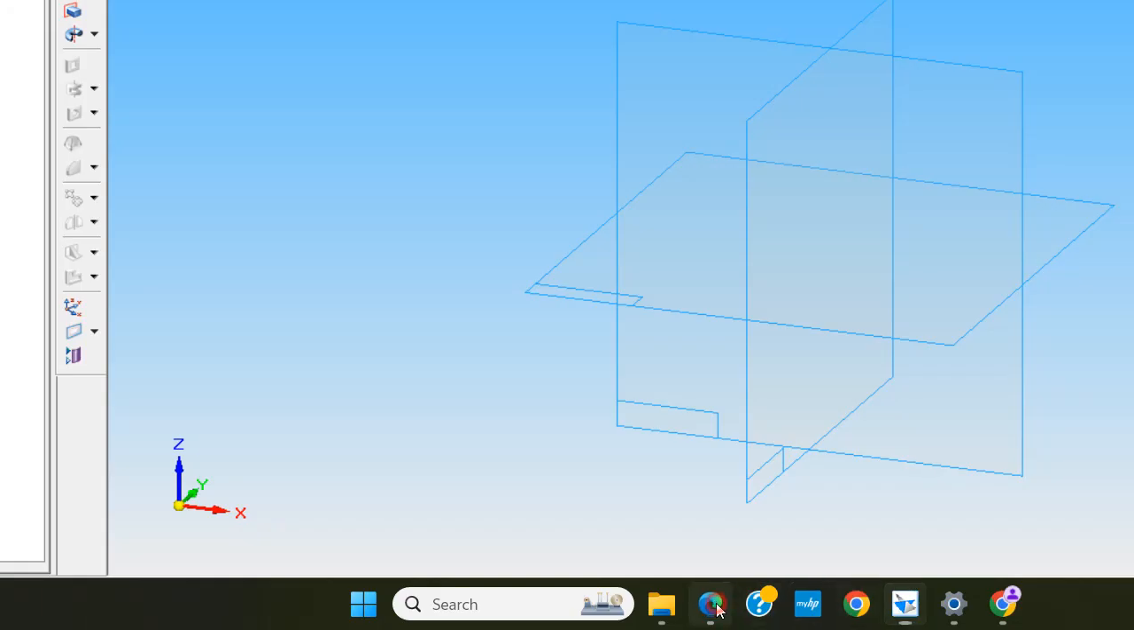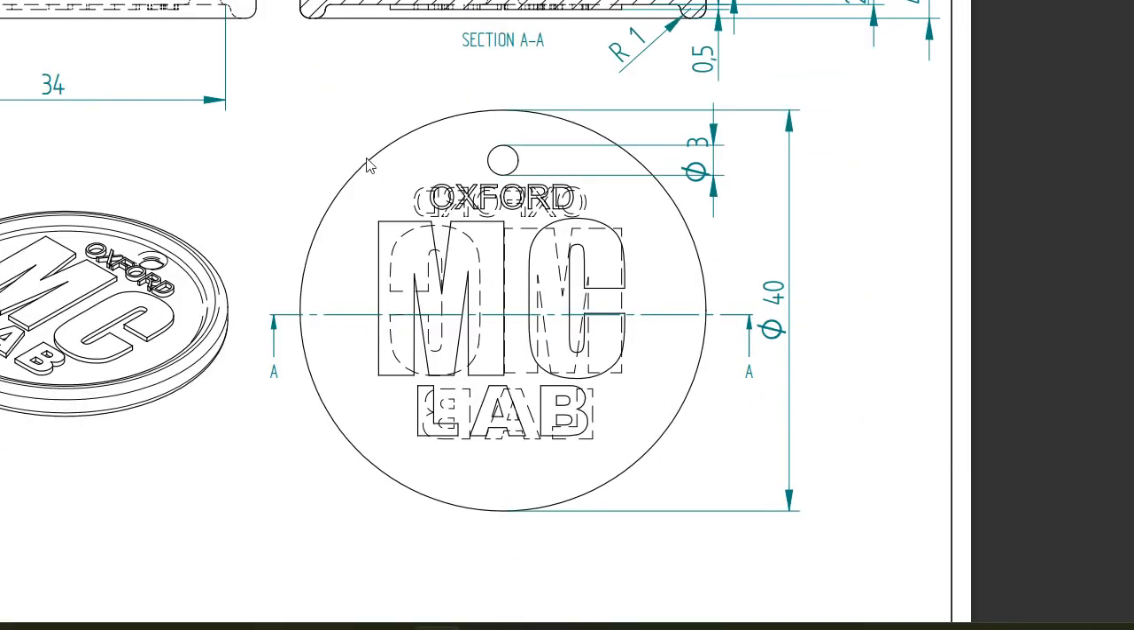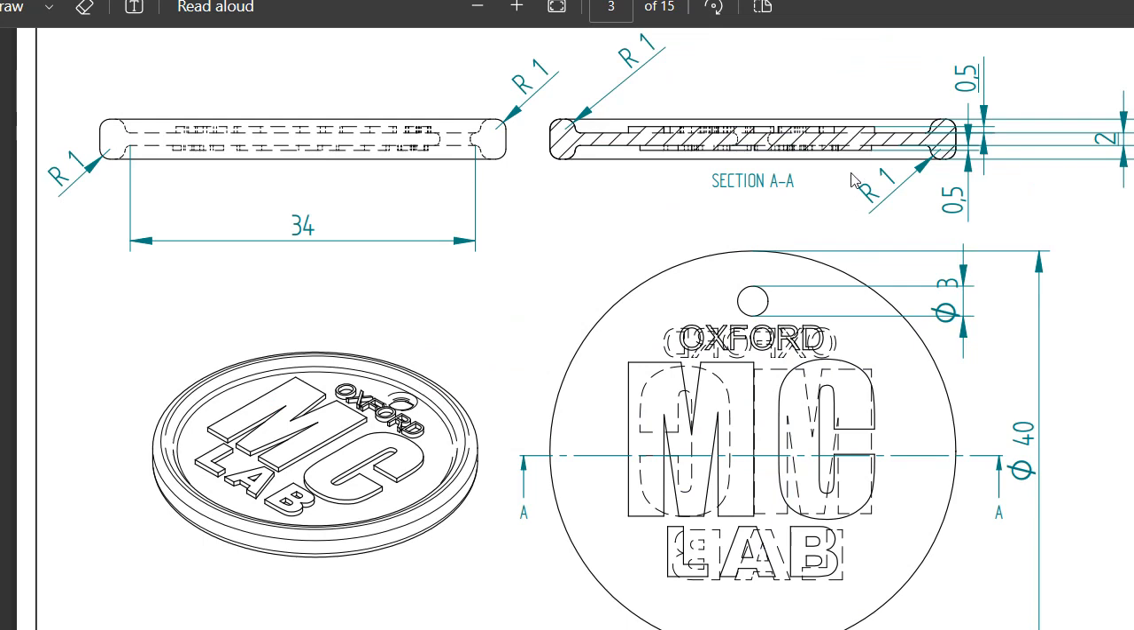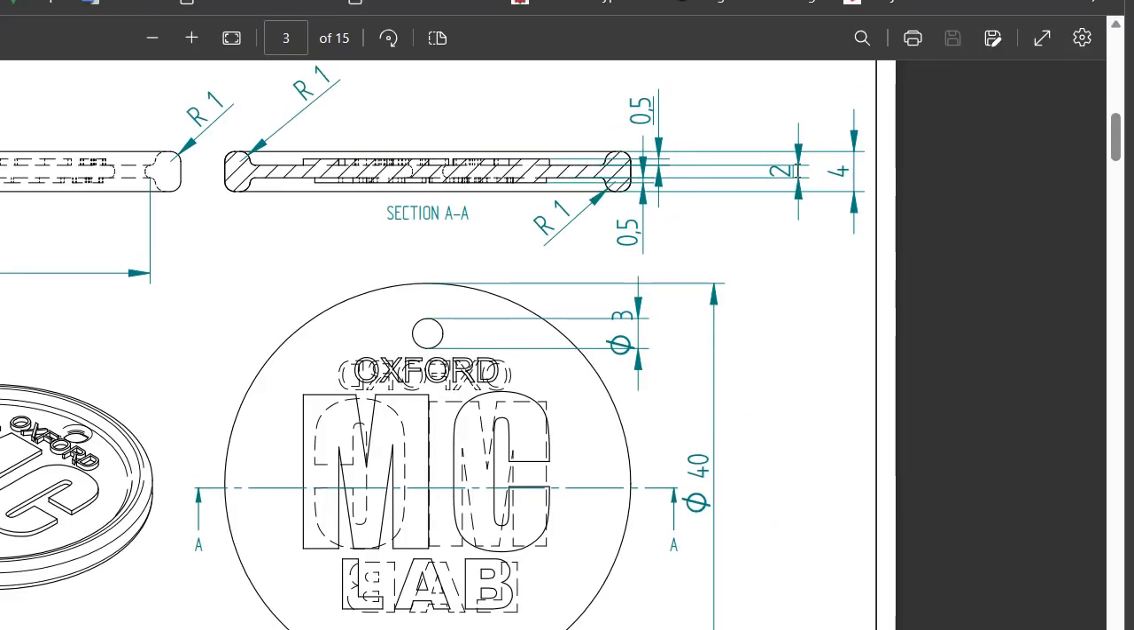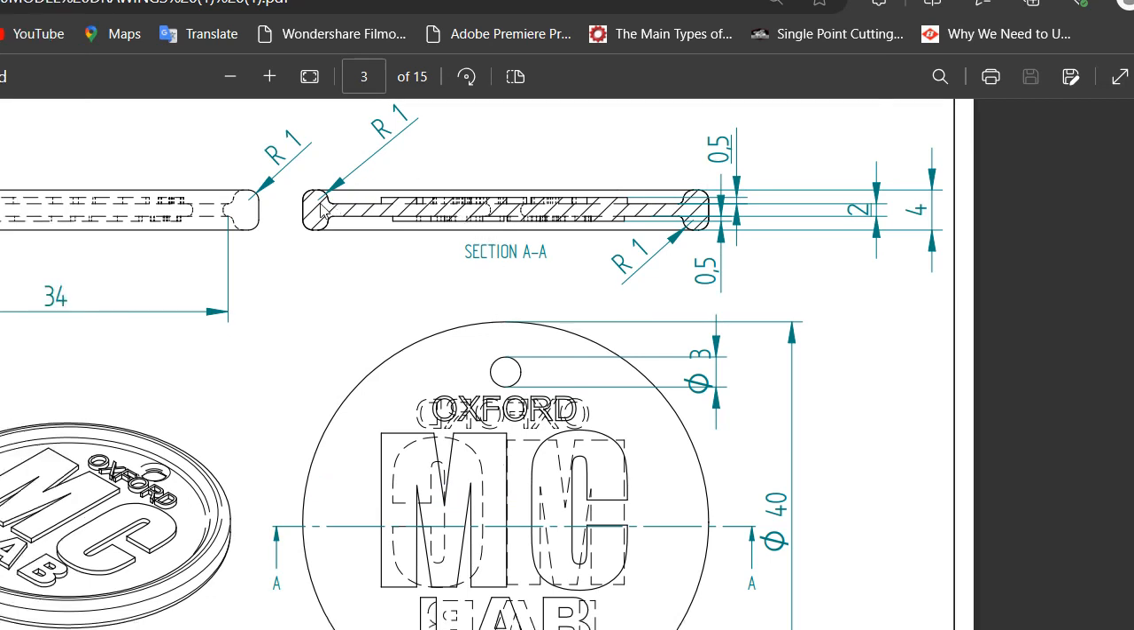So when you look into the dimensions of this drawing, you can see the 40 mm dia is the major dia of this keychain, and the thickness is 4 mm, and the mid surface is 2 mm, and 0.5 projections of the text on both sides. And here this dimension is not given properly, but it is a 2 mm projection from the 40 to inside, that is making it a 36 dia inside. And after that there is a dia 3 mm hole here for the keychain loop.